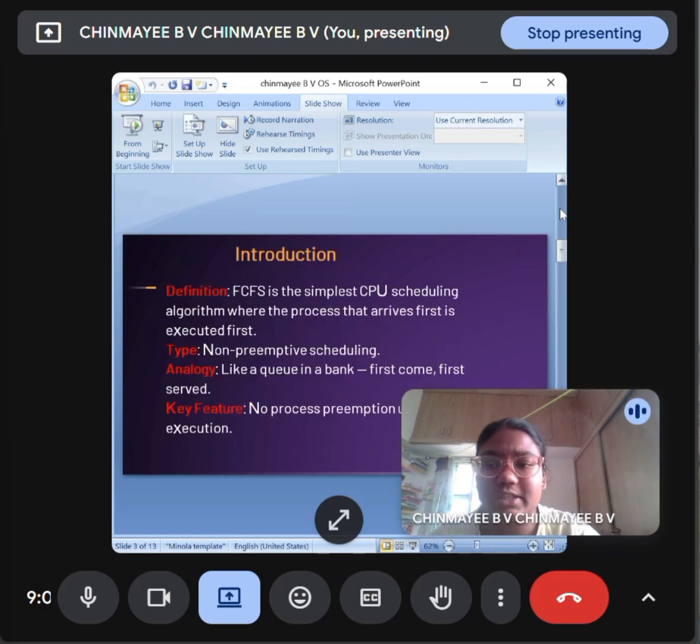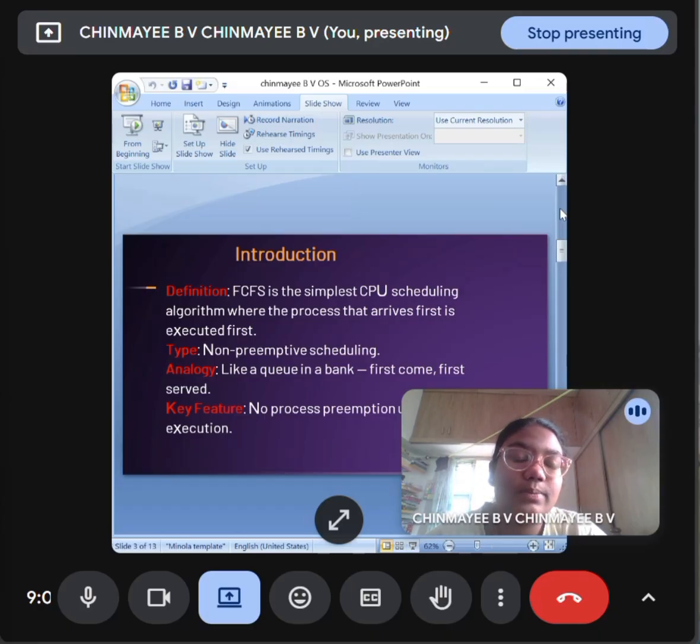Introduction means definition. The definition tells that FCFS is a simple CPU scheduling algorithm where the process that arrives first is executed first. It is a type of non-preemptive scheduling. An analogy, like an example, is a queue in a bank: first come first serve. Key feature: no process preemption until it completes execution. FCFS is a very simple CPU scheduling algorithm.